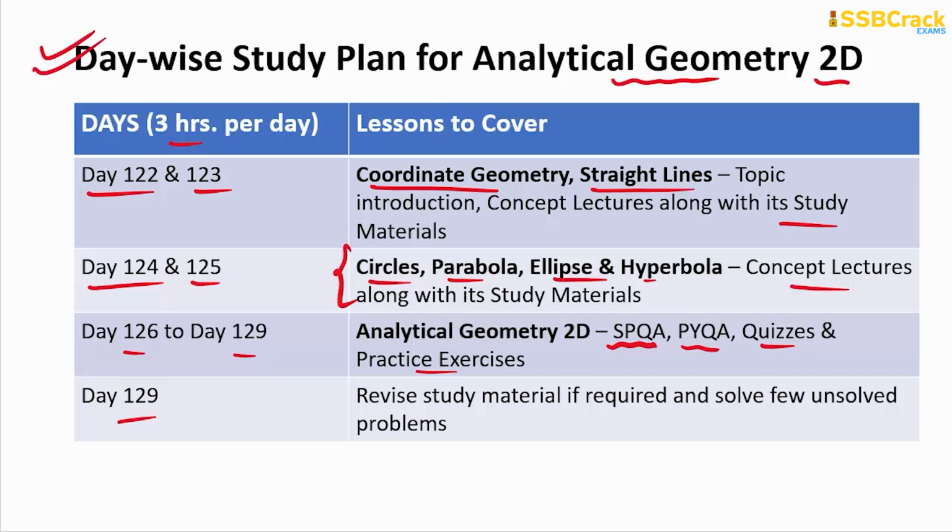On the same day, if you have time, and you must find time because this plan is that way. For more details, you can check out our article in the blog, that on day 129 you are left with 1 to 2 hours. For that time, you once again just revise the study material, because you have to expose yourself every day to the formulas so that they remain in your mind. So try to revise the study material again and solve some problems that day.